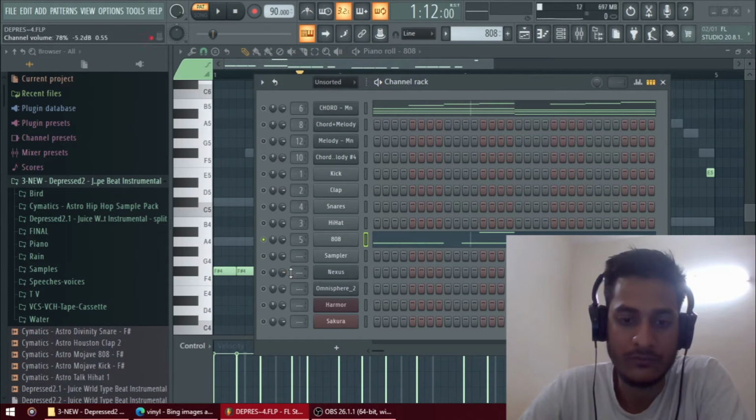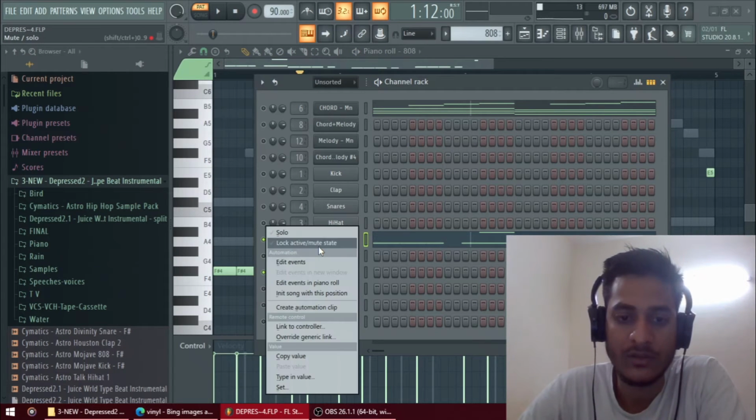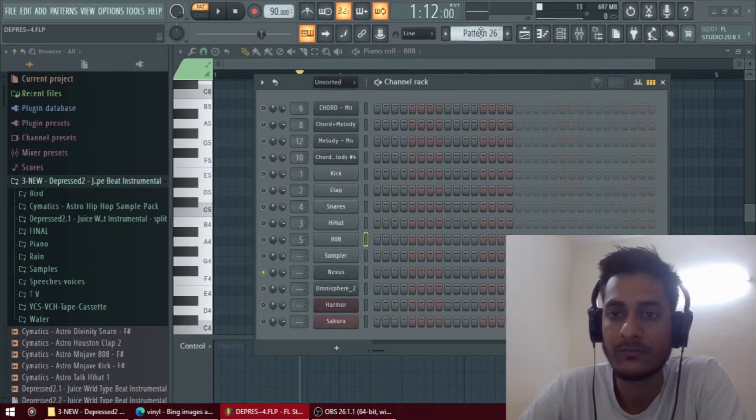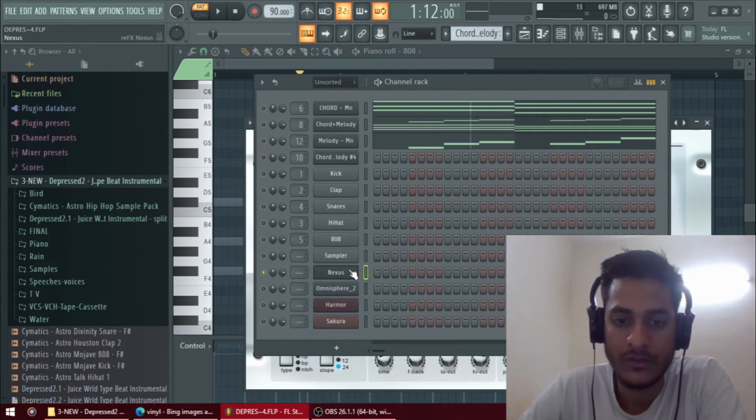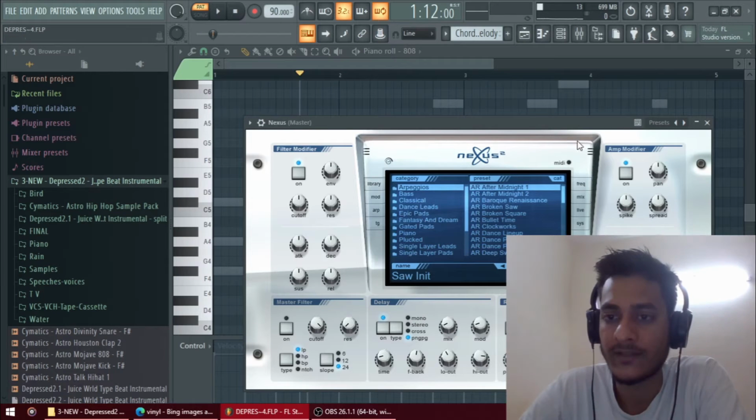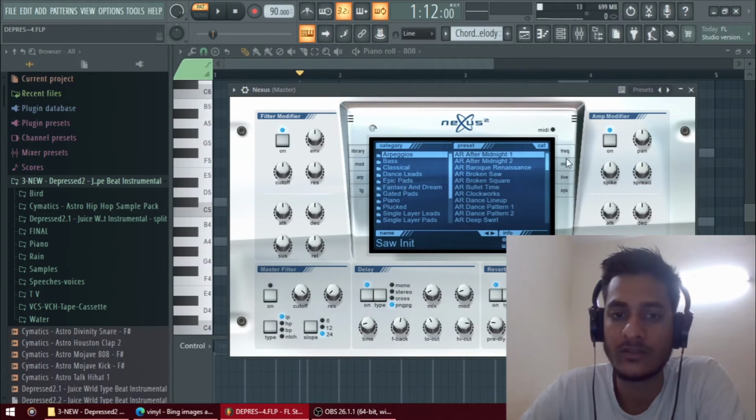And for Nexus, I use a Nexus preset pattern, main quality. So that's how all the Nexus looks. This is the basic plugin preset, as you can say.